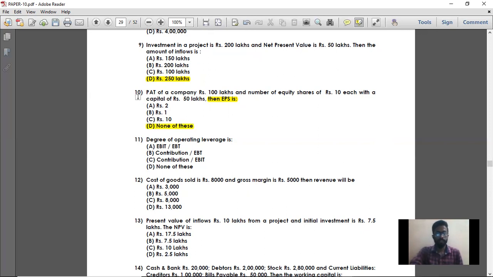So for question number 10, option D is the right answer, none of this, because EPS is 20. So moving on to question number 11.